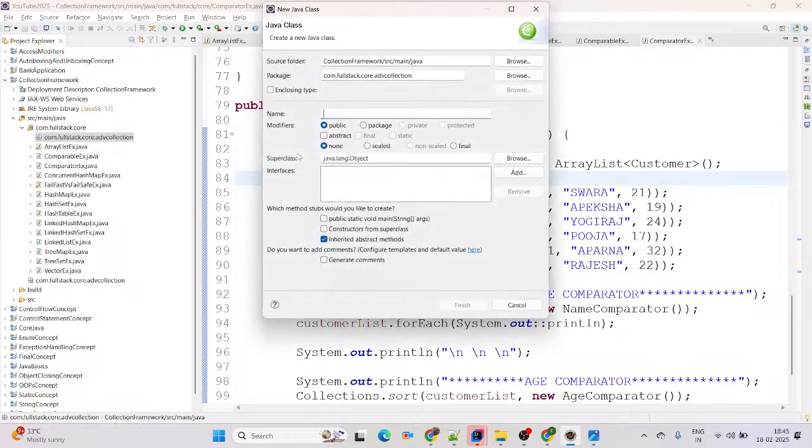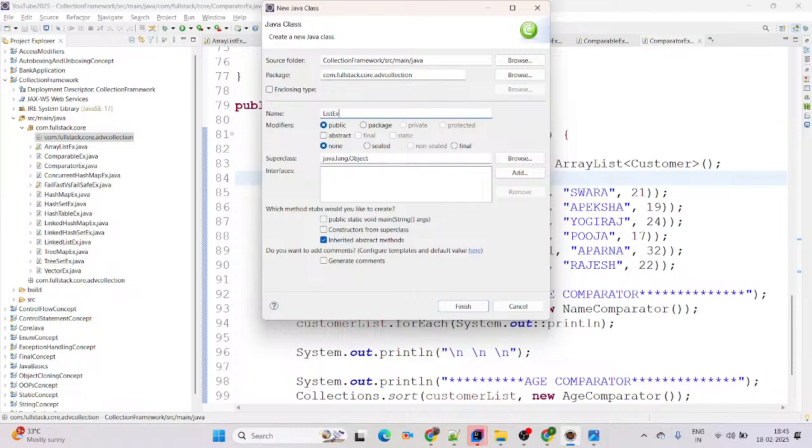Now right click on that, new Java class, and here I am giving list example, because we are going to create for list, like ArrayList and linked list. But this will be an interview question, so I will give InterviewQuestionListExample. You could also name it sort by name, sort by salary, filter, but within a single example I will try to cover more scenarios.